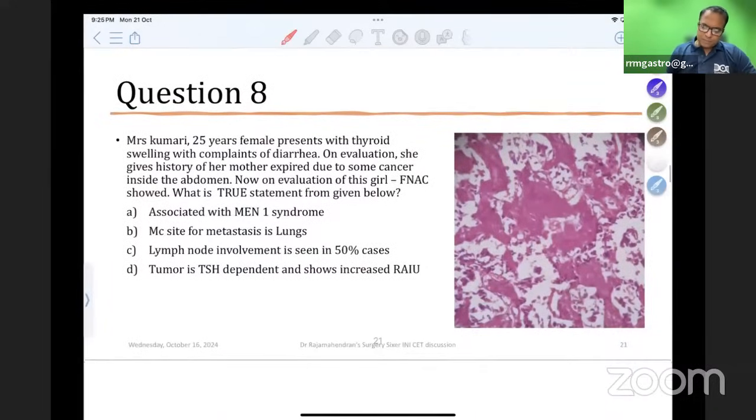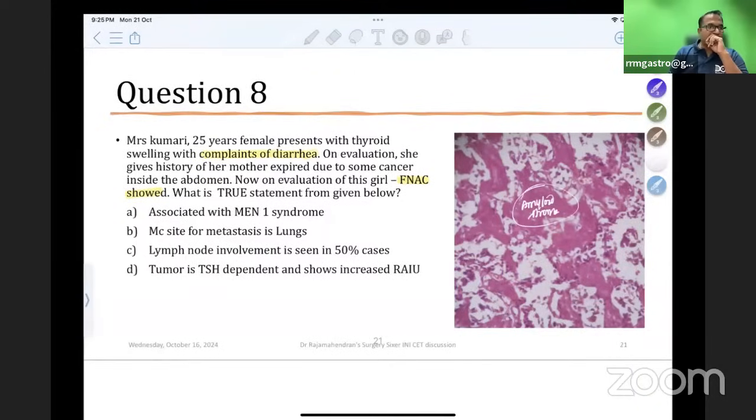Mrs. Kumari, 25-year female, presents with thyroid swelling with the complaint of diarrhea. On evaluation, she gives history that her mother expired due to some cancer inside the abdomen. Now on evaluation, FNAC showed what you see here in the picture. What is this FNAC finding? So this is a pathology question plus surgery question. Amyloid stroma you are seeing here. And the girl is giving history of mother died of some cancer in the abdomen. It is nothing but pheochromocytoma.